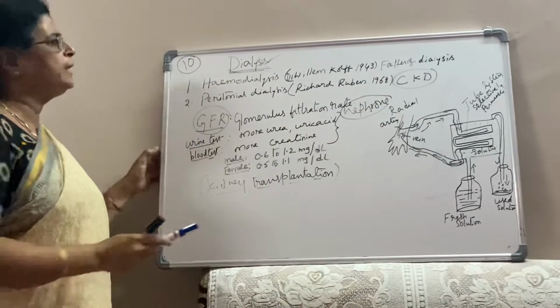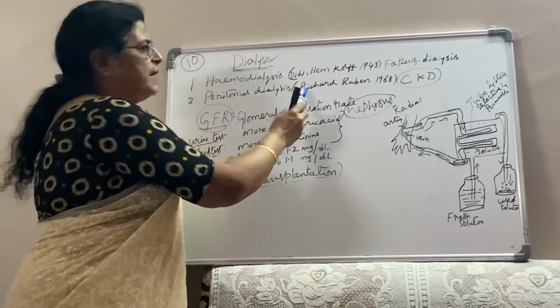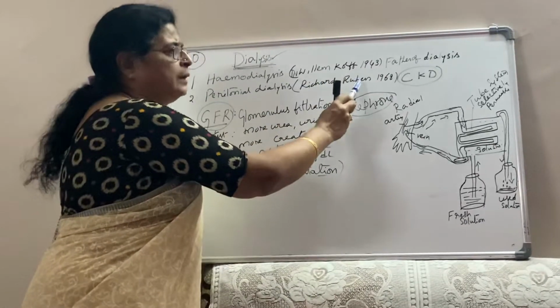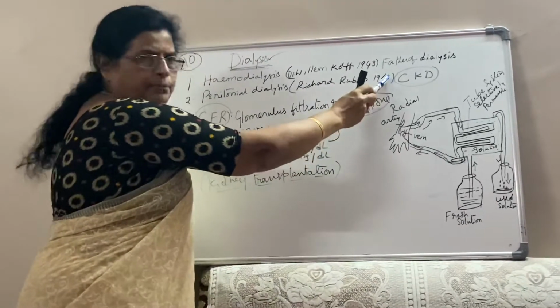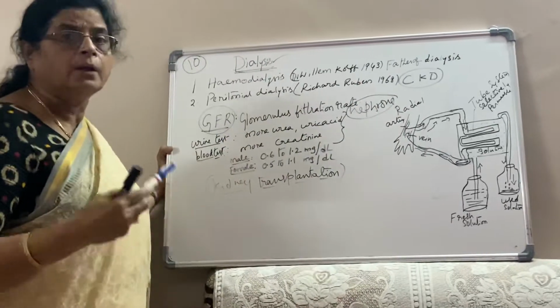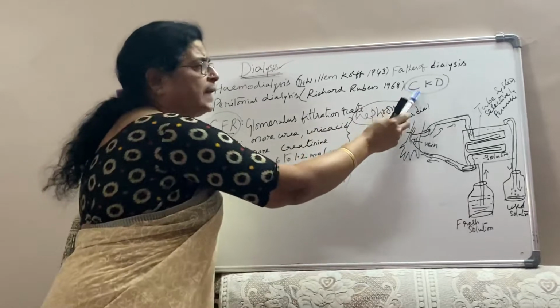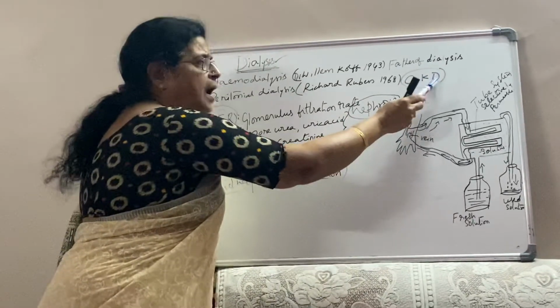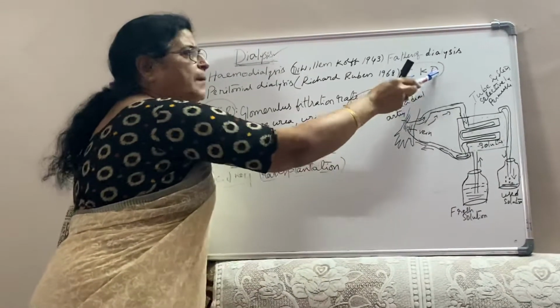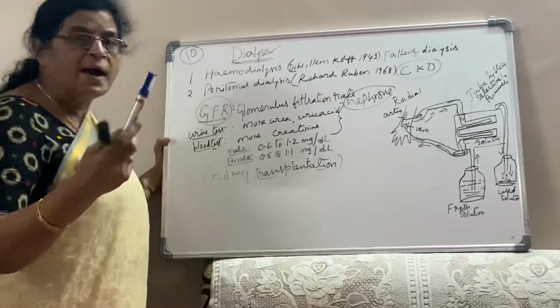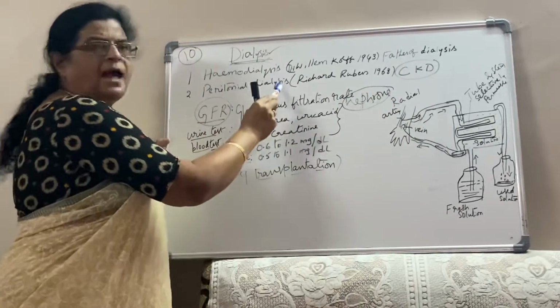Next, peritoneal dialysis was invented by Richard Ruben in 1968. When people have chronic kidney disease, CKD, under this condition the patients are advised to go for peritoneal dialysis.